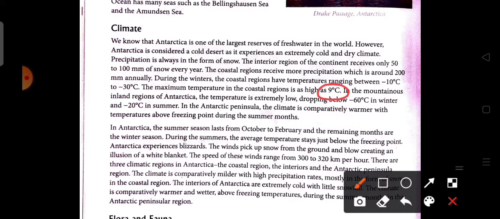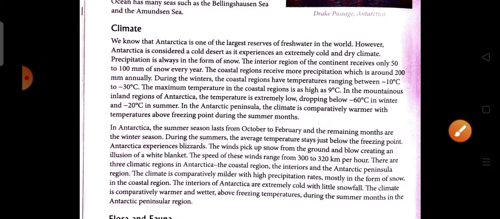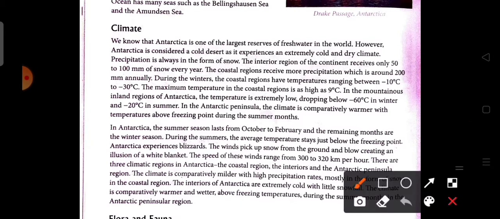In the mountain inland region of Antarctica, the temperature is extremely low, dropping below minus 60 degrees in the winter and minus 20 degrees in the summer. So we see that the inland region experiences very low temperature, about minus 60 degrees Celsius in the winter and only minus 20 degrees Celsius in the summer. Even in the summer season the temperature remains below the freezing point.